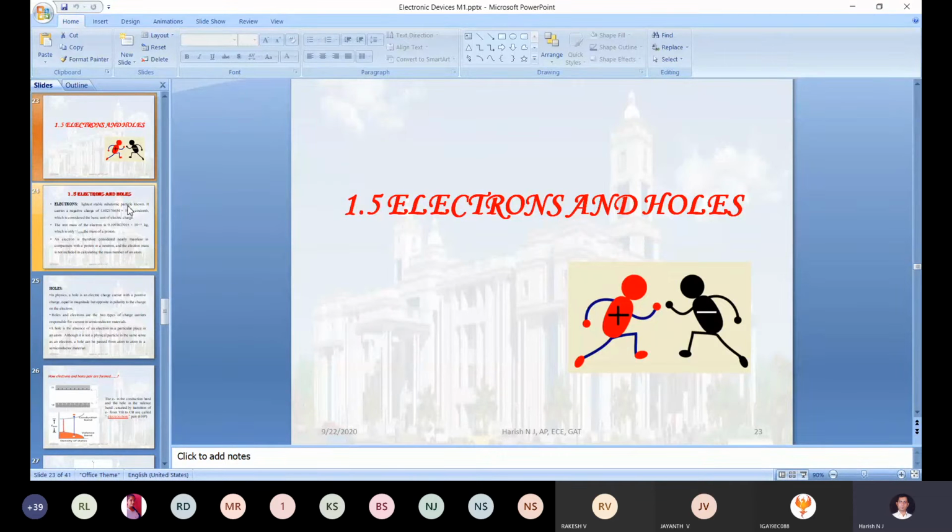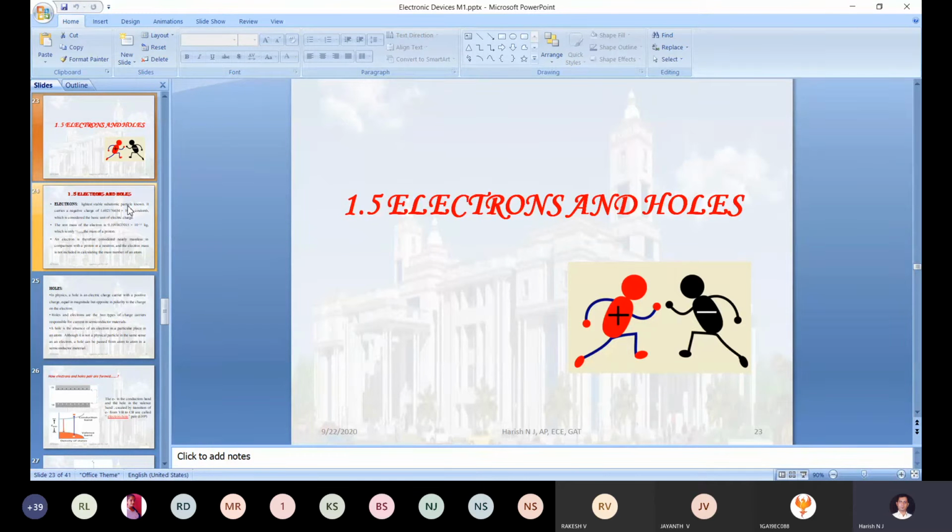We have taken only the intrinsic part. Intrinsic means purest form. It may be direct or indirect, whatever. Correct? So initially, semiconductor means what? There is an energy gap between the conduction band and valence band. That energy gap depends upon which type of semiconductor you have chosen.